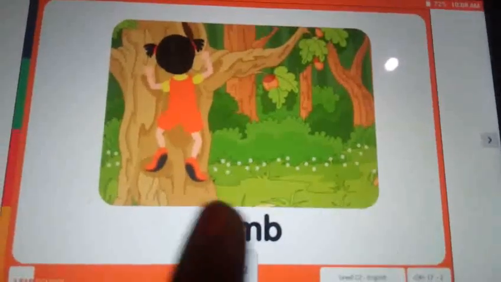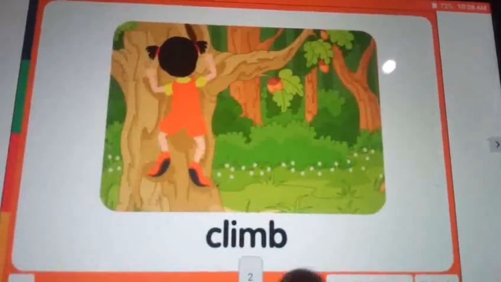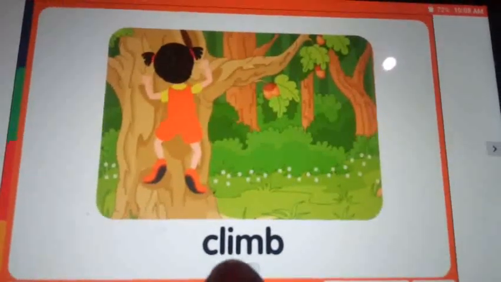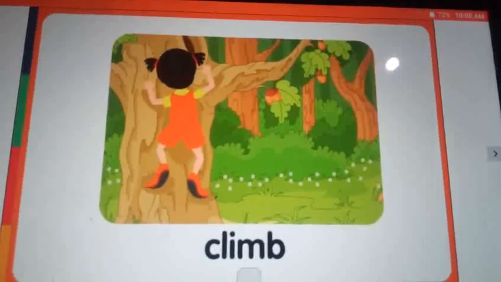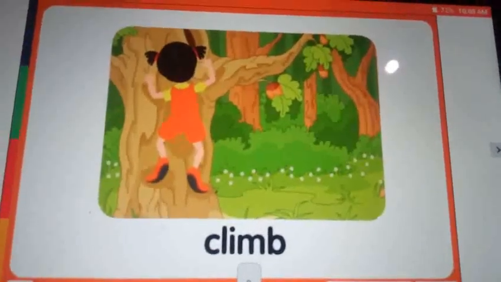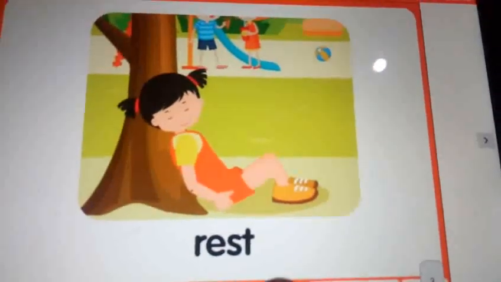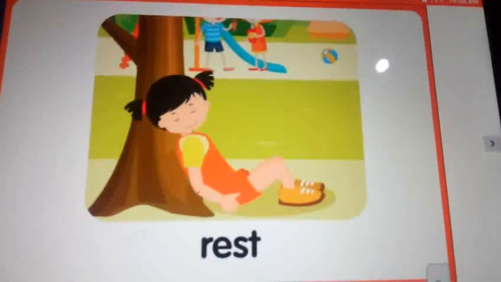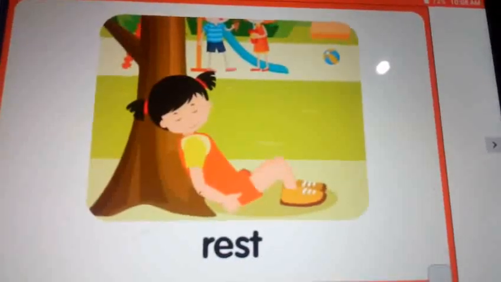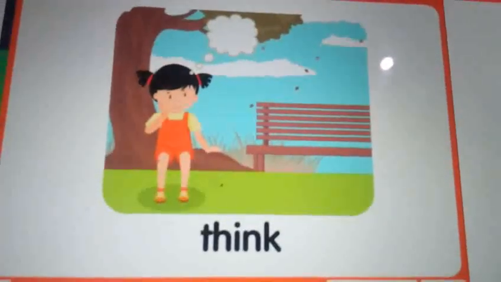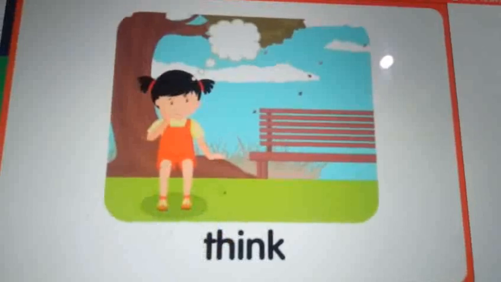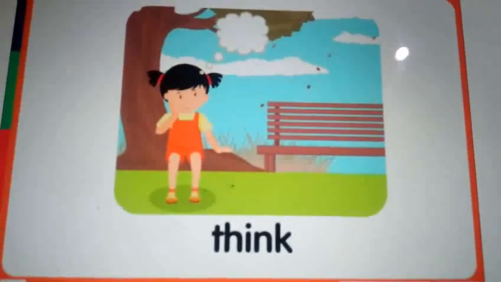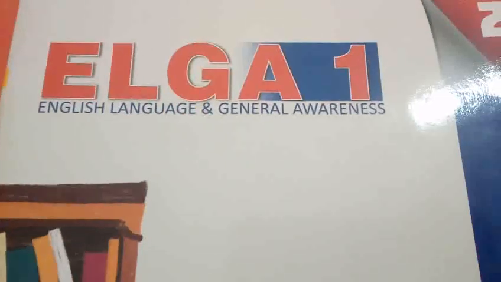Next, climb. Climb. Are there trees? You have to find the word climb in your book. Rest. Can you point it out in your book? The word rest? Yes, rest. Think. Can you find it? Yes.